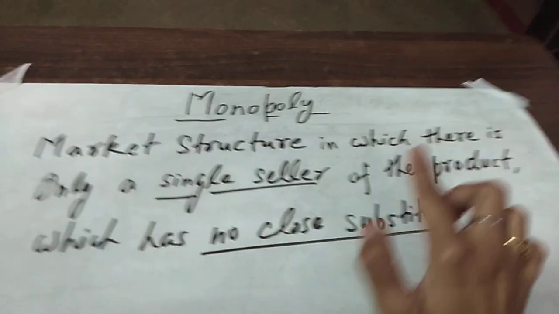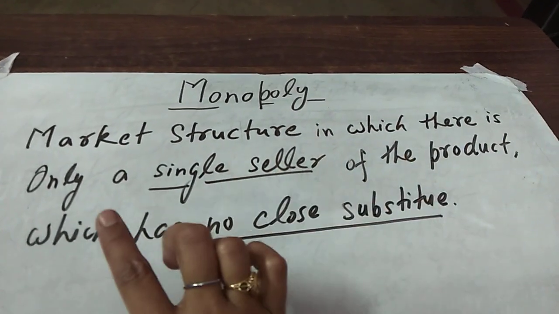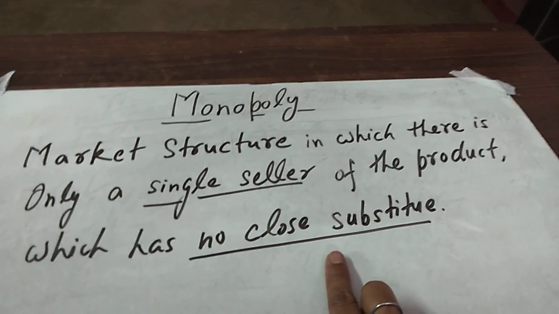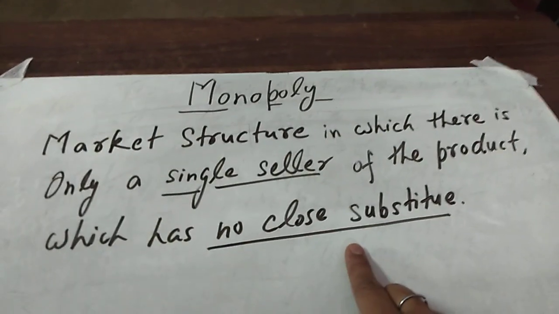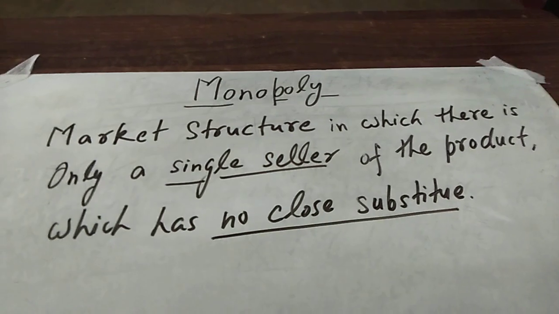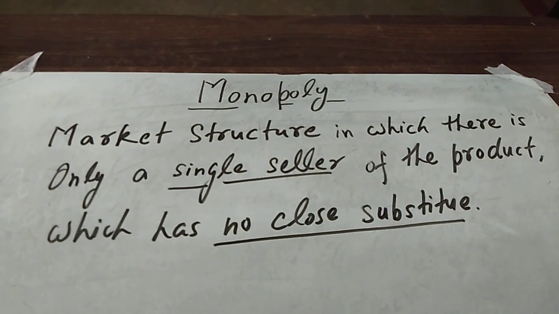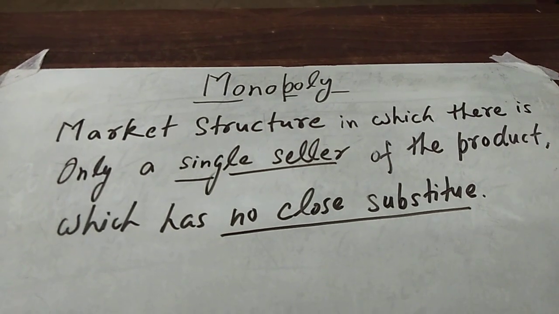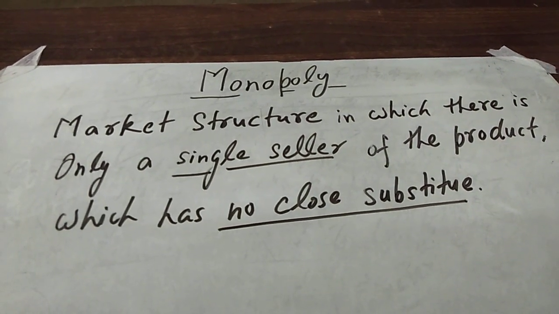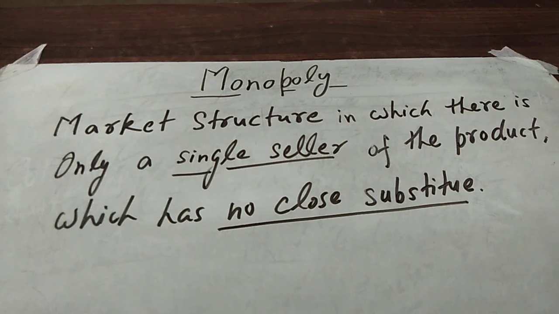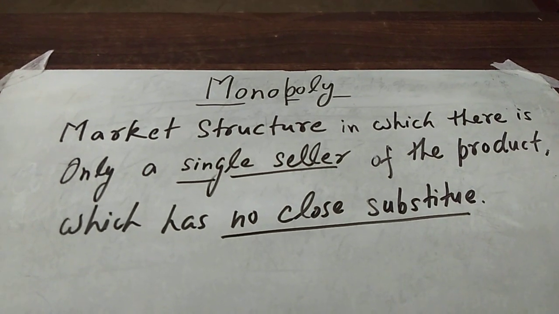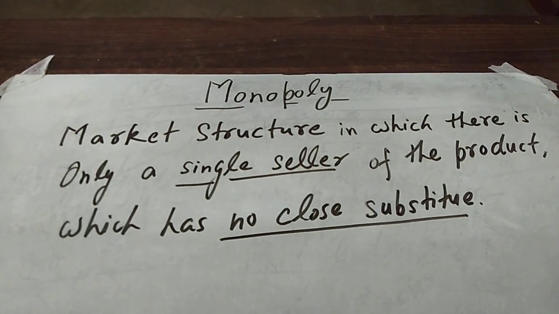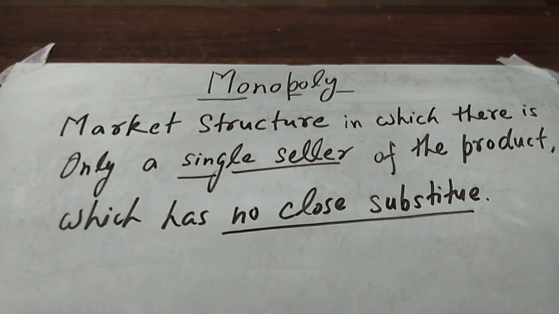It is a structure in which there is only a single seller of the product which has no close substitute. Means in this market structure there is only a single seller and no close substitute is available in the market. Earlier we have given the example of Indian Railways, but now because of IRCTC and some private companies also, Indian Railway is not a perfect example of monopoly.